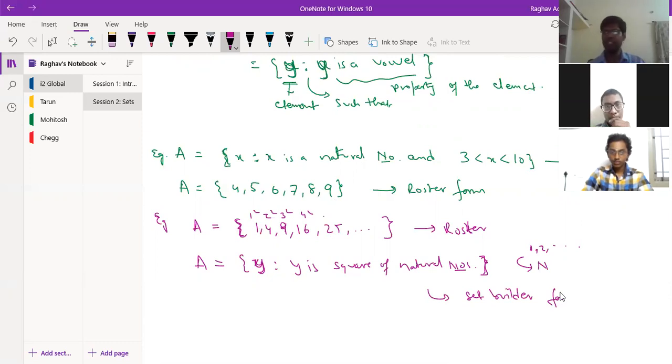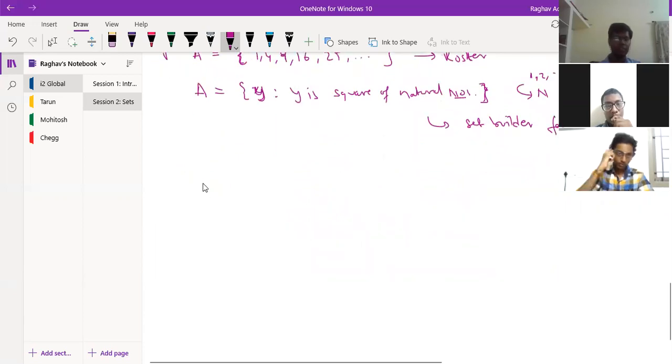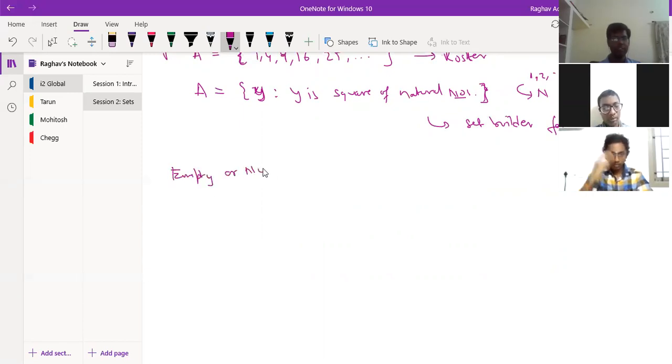Okay, there are different definitions, which we can just write down in short. Say we have the empty set. This is called the empty set, or null set, or void set.